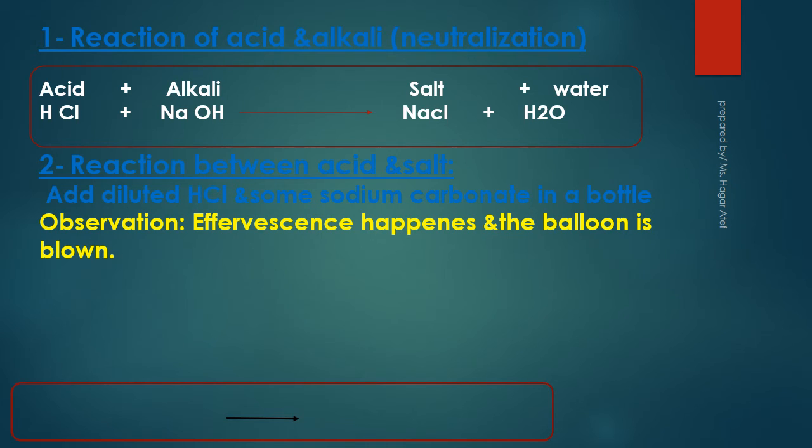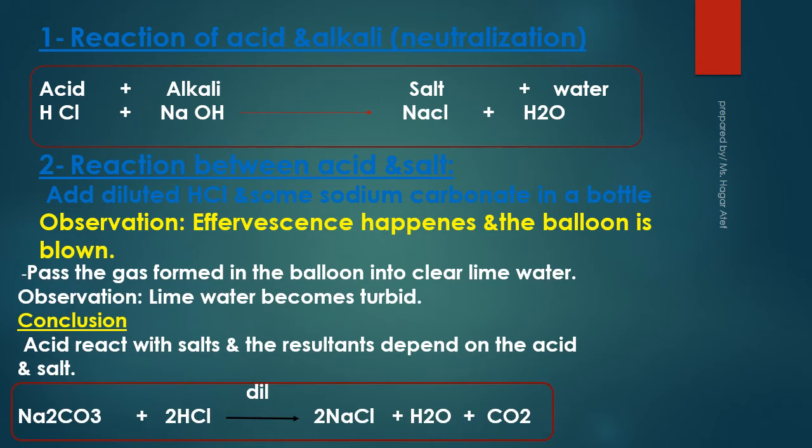Number 2, reaction between acid and salt. Acids react with salts and results depend on the type of both the acid and salt. For example, dilute hydrochloric acid reacts with sodium carbonate salt forming sodium chloride, water, and carbon dioxide gas evolves, which turns the clear lime water milky. Na2CO3 plus 2HCl diluted produce 2NaCl plus H2O plus CO2.